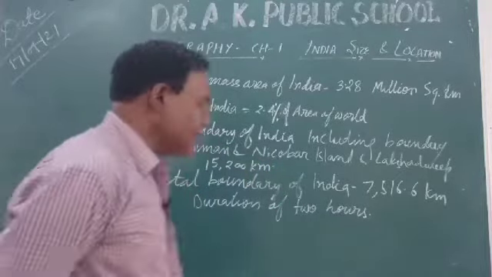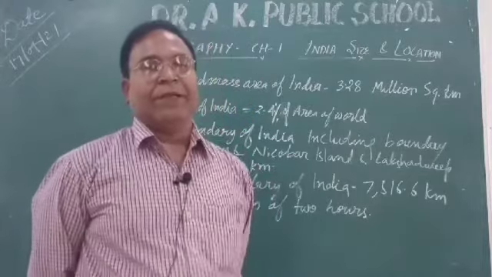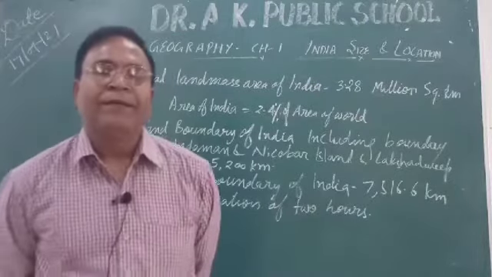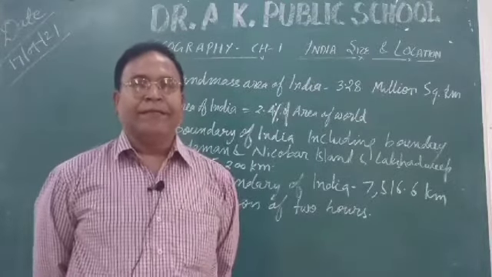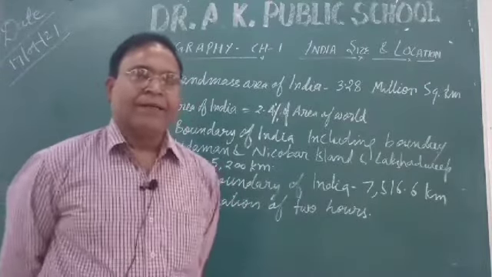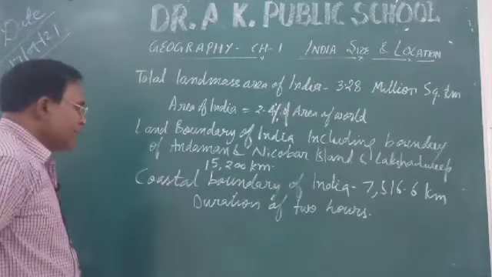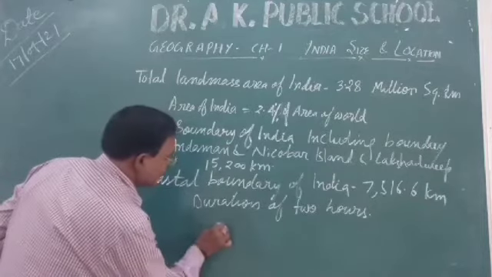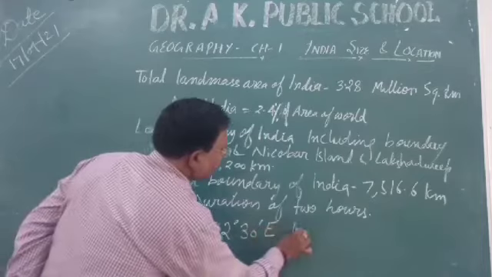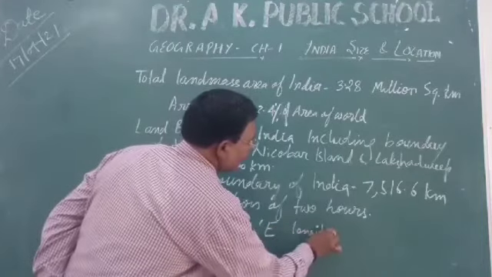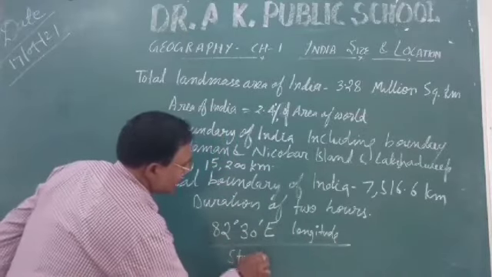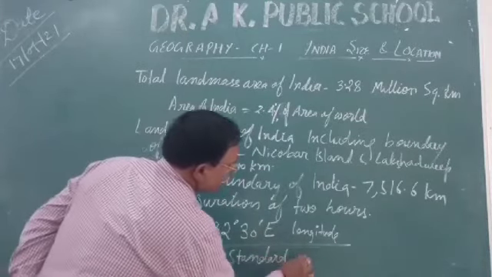So that's why India has chosen the Indian Standard Meridian, for Indian Standard Time. Understood? And that Indian Standard Meridian is chosen as 82 degree 30 minute east longitude. This is the standard meridian of India.